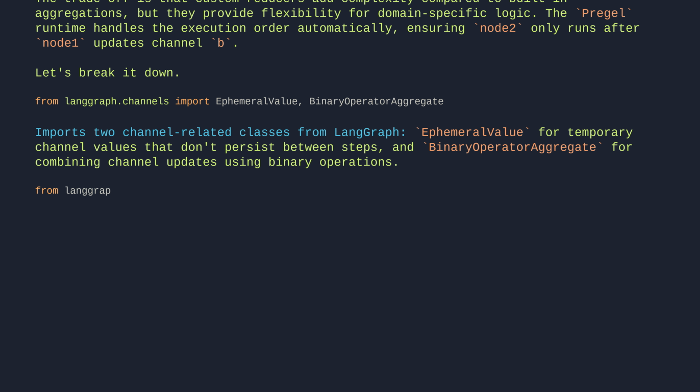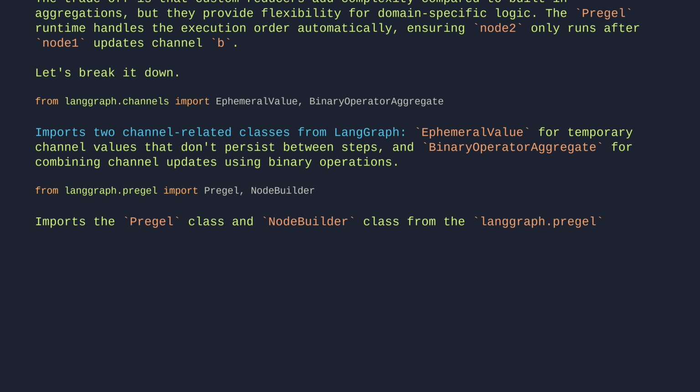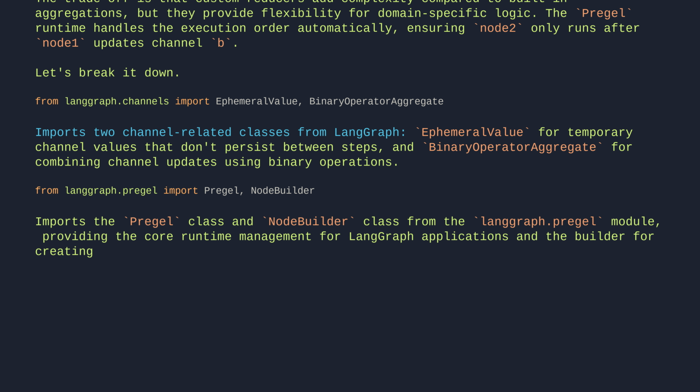From langgraph.pregel import Pregel, NodeBuilder. This imports the Pregel class and NodeBuilder class from the LangGraph Pregel module, providing the core runtime management for LangGraph applications and the builder for creating nodes in the graph.